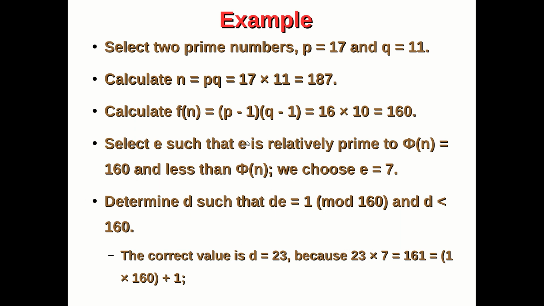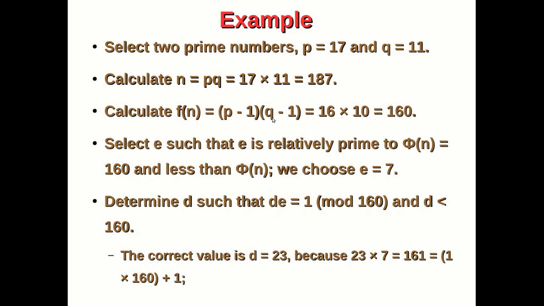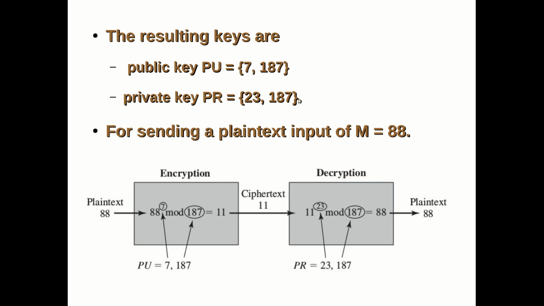Now, what is the public key? E is the public key. What is the value of E? It is going to be 7. So 7 comma 187, correct? Then what is the private key here? D value, D comma N. So 23 comma 187 will be the private key. So these are the two key values chosen for this RSA algorithm.